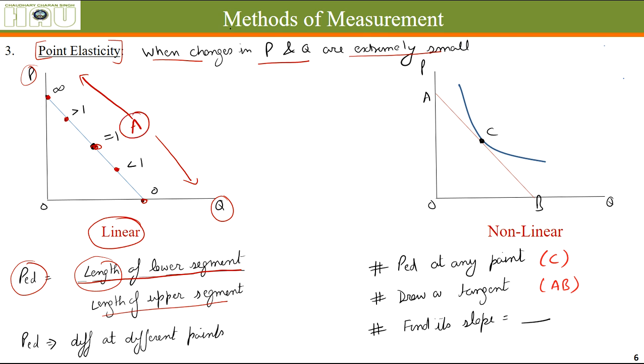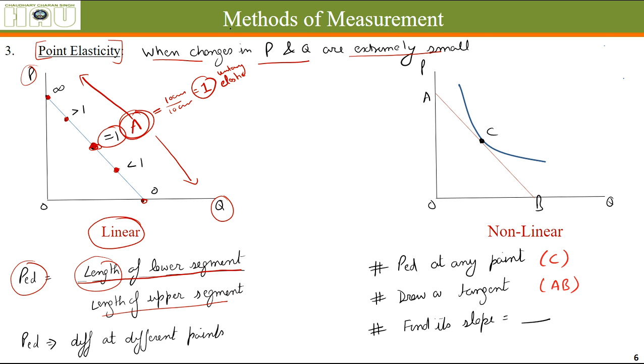At point A, you can see it is the midpoint of this demand curve. So the length will be, let's say, 10 centimeter divided by 10 centimeter, which is equal to 1. So the elasticity here is unitary elastic, equal to 1.